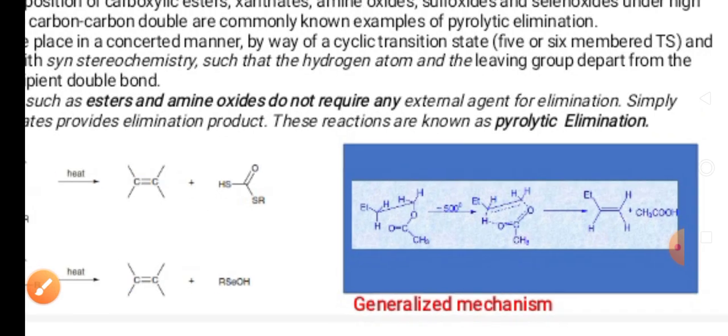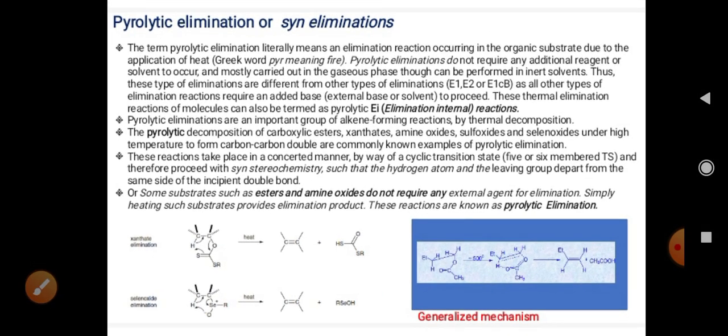So students, this is the pyrolytic elimination or syn elimination type of reaction. The word syn is used here because when the removing groups or atoms are given out, they lie firstly on the same side of the carbon-carbon bond. Therefore, syn elimination is also the name given to pyrolytic elimination.